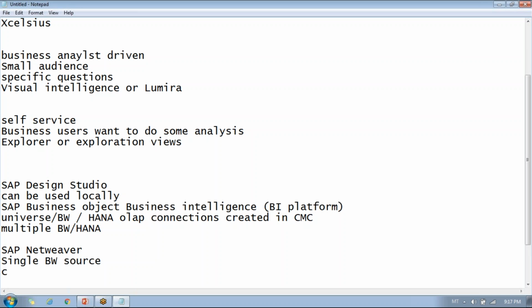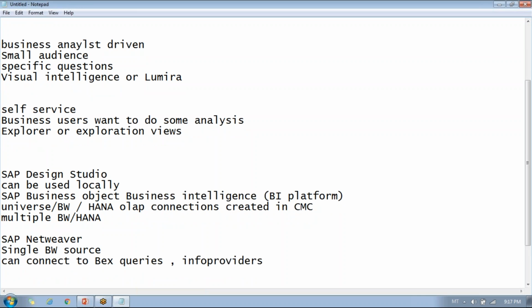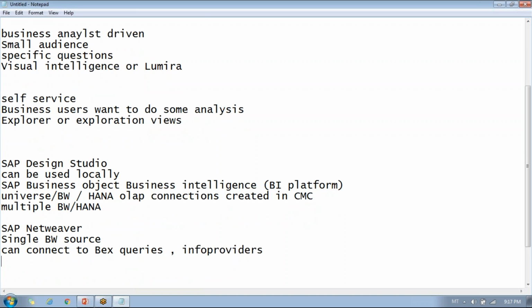Here you can connect to BW queries, that's BEx queries, and info providers, as the data source. And again, for deployment, whatever applications you are creating are published back to the SAP BW ABAP server.